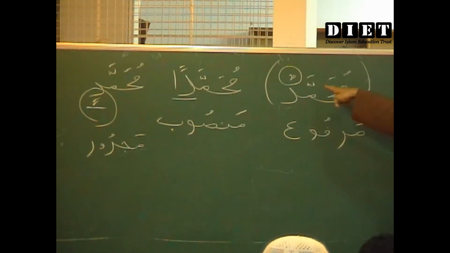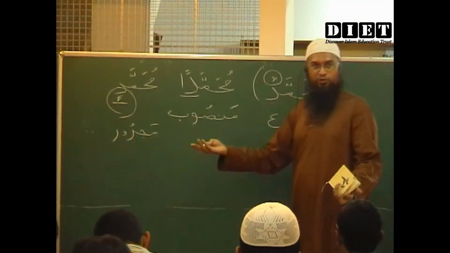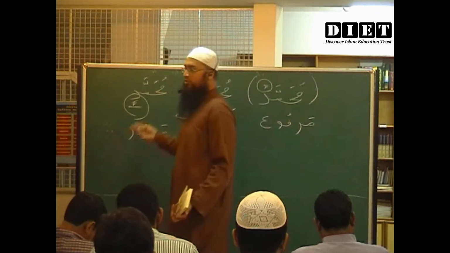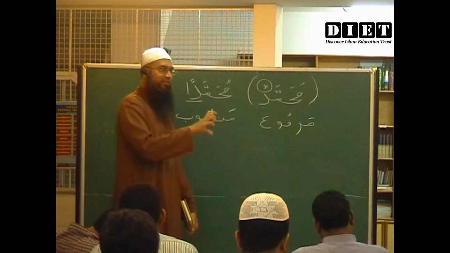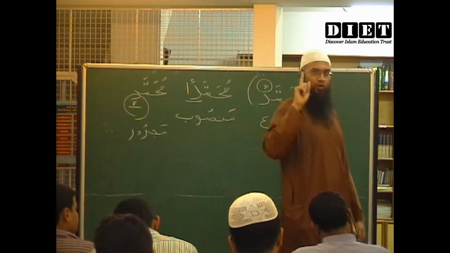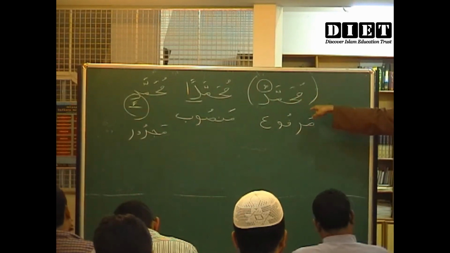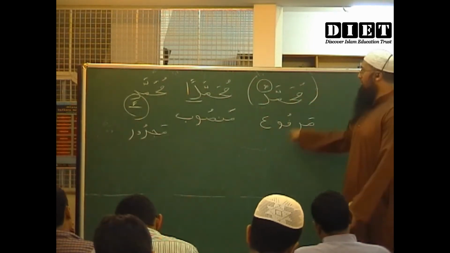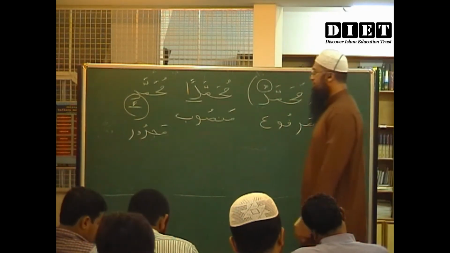So it is for you to understand that the original state is Muhammadun. Then it becomes Muhammadan according to the situation. And it also becomes Muhammadin according to the situation, according to the way the sentences are framed. That's all. But in the original state, it is Muhammadun only.